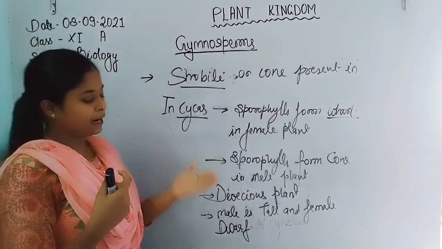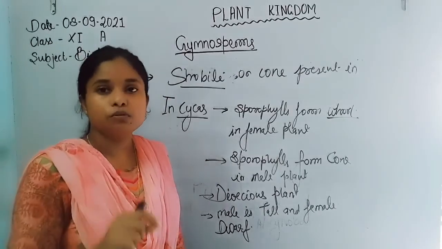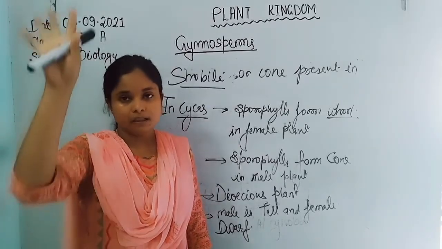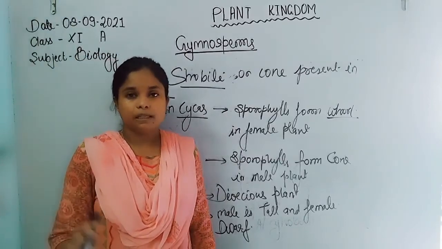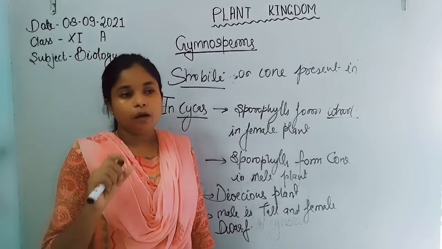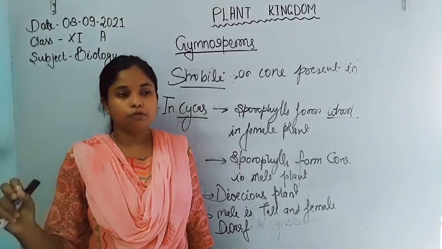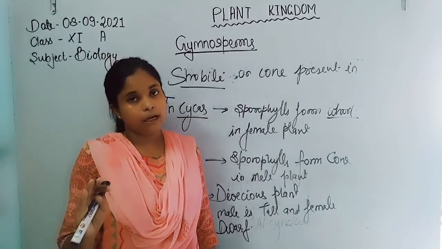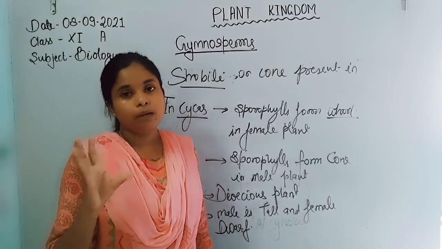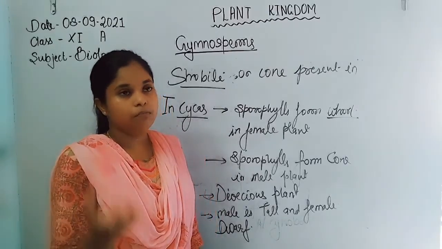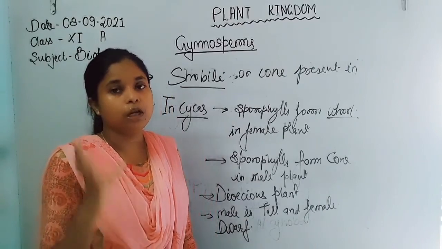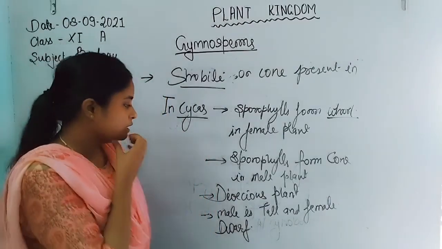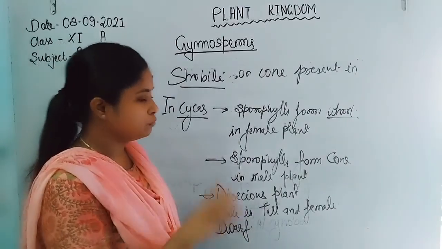Whereas in Pinus, the plant is monoecious. That means the male and female are present on the same plant. Microsporophylls and megasporophylls are present on the same plant. There is no such sexual dimorphism. The male sporophylls also form a cone, and the female sporophylls also form a cone. So here is the overall about the gymnosperms.